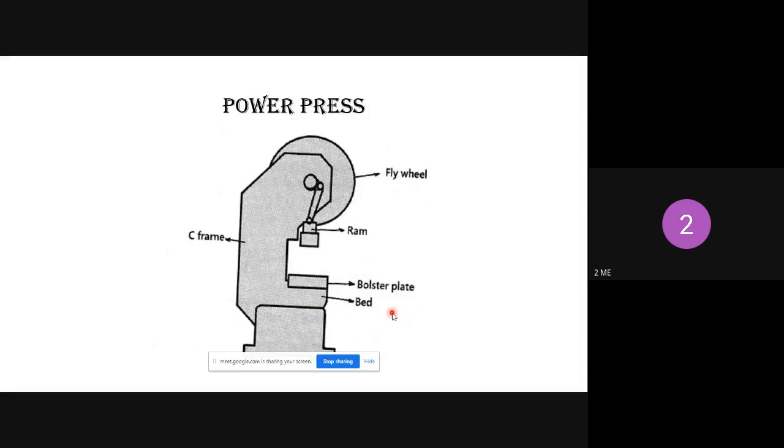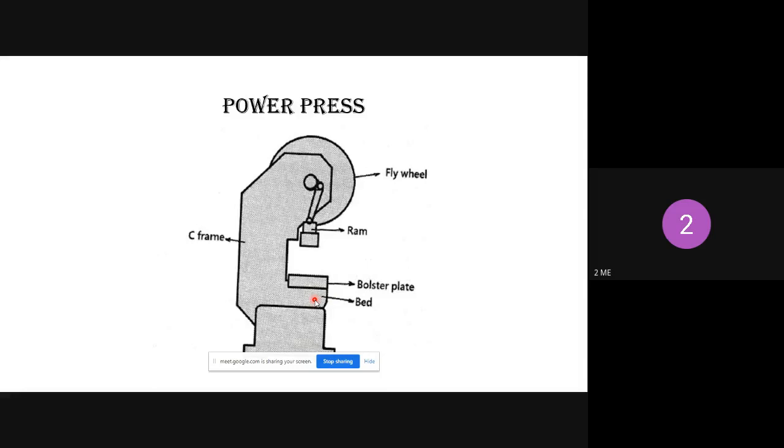So next one is a new concept, the power press. So what is power press? Today's class we will discuss this power press. So this is the bed. The bed is made up of cast iron material. Why? Because this is a very strong material. It can hold all the weight that comes during the power press operation, so it is made up of very strong material.